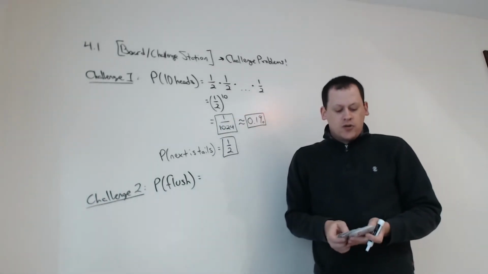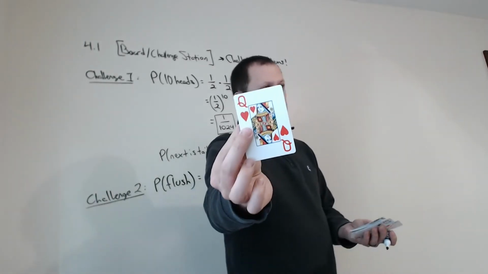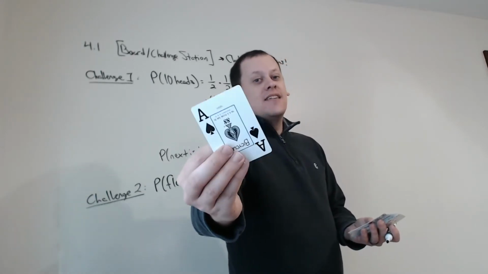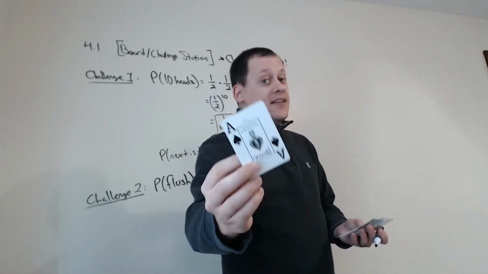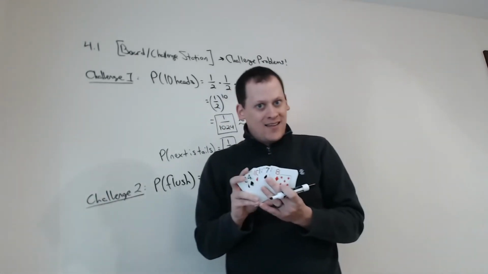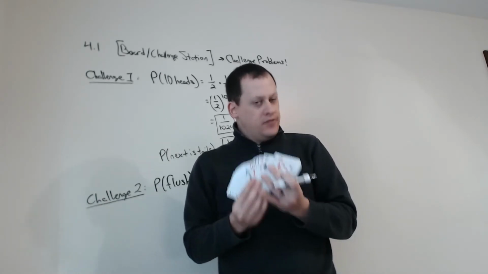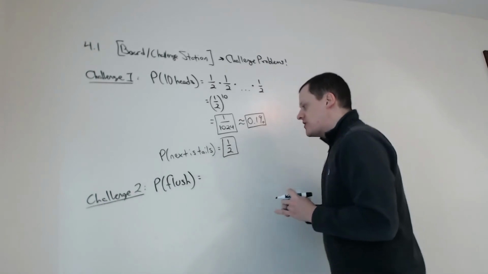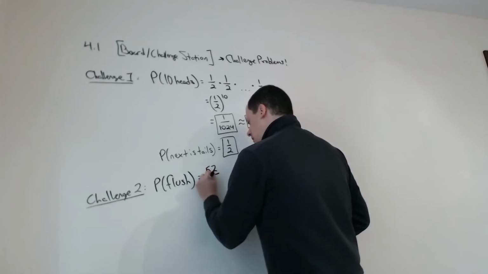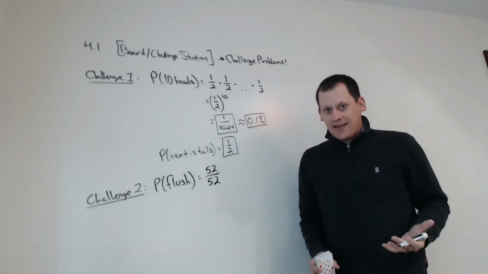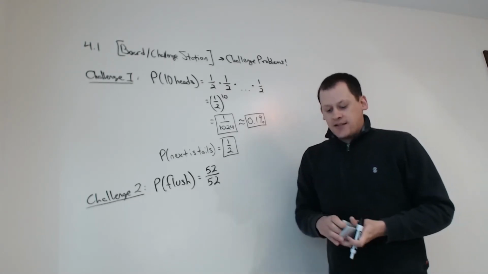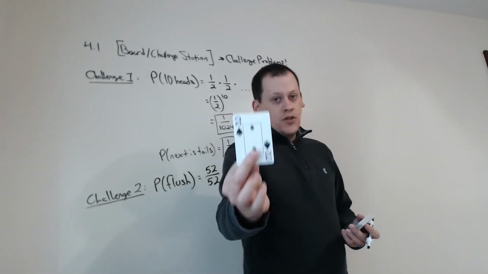If instead I were to draw another heart, let's not do that. The ace of spades, okay? If this were the first card I drew, I could get a flush by getting 4 more spades. So really, any card in this deck, if it's the first card, will allow me to get a flush. So the first event, the probability that I get closer to a flush on that first card, is really any card in the deck will allow me to do that. 52 out of 52.